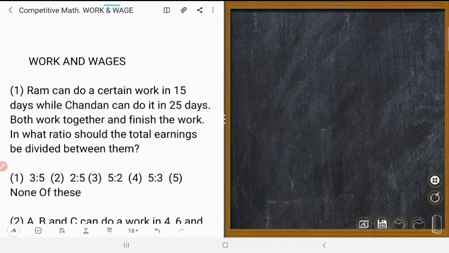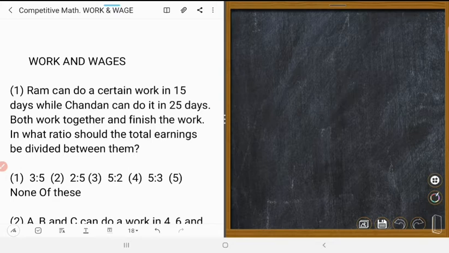Rama can do a certain work in 15 days, while Chandan can do it in 25 days. Both work together and finish the work. In what ratio should the total earnings be divided between them? Ratio means anupat, that is the ratio.